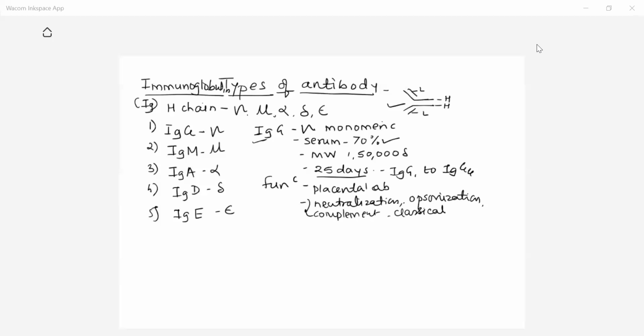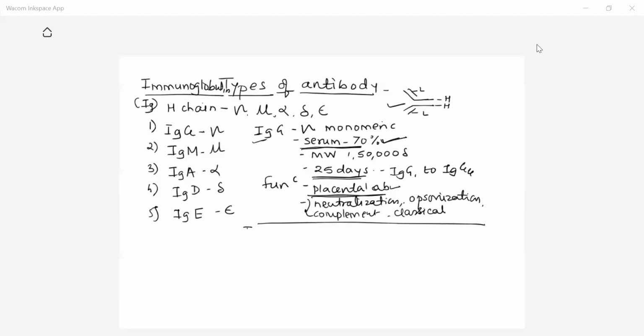So these are the functions of IgG, and you remember one thing, IgG is the only antibody which can cross the placenta. This is very important. And another very important point is that this IgG antibody is the highest amount of antibody occurring in serum. And third very important property is that IgG is a prolonged antibody, remaining for a prolonged time in our body. So that is about the IgG.